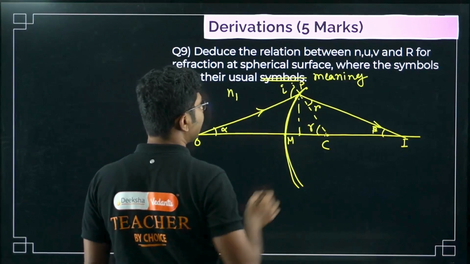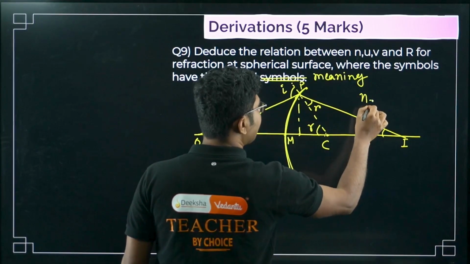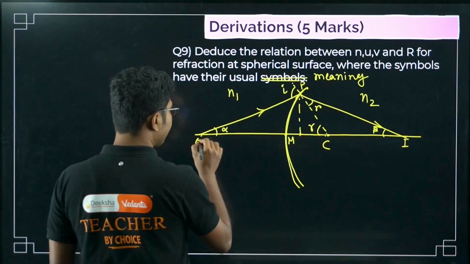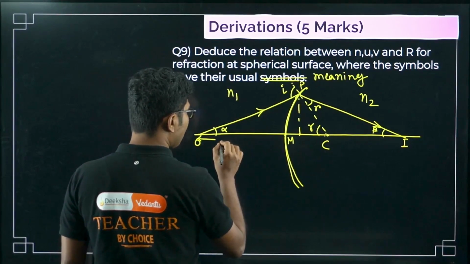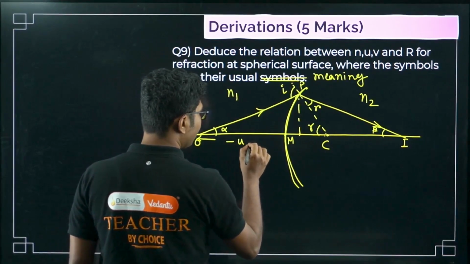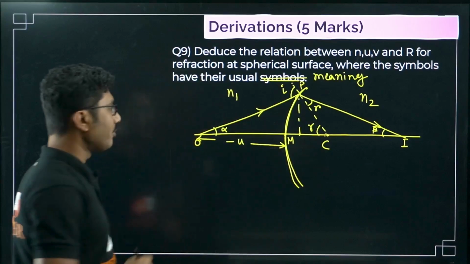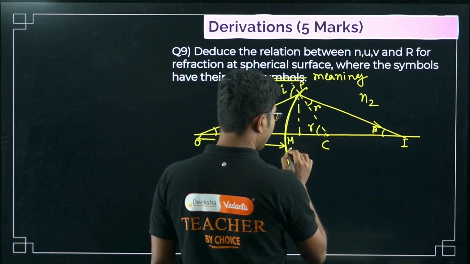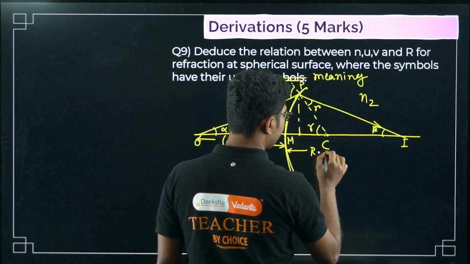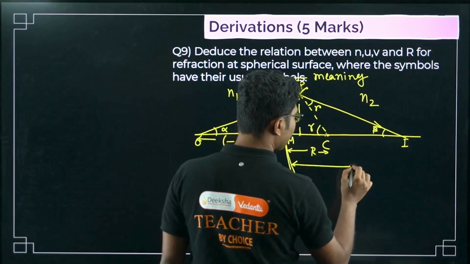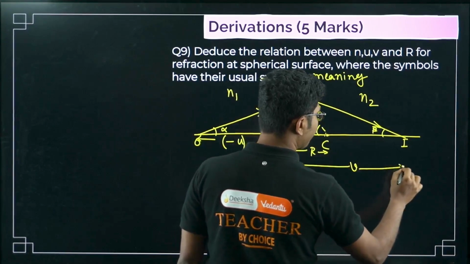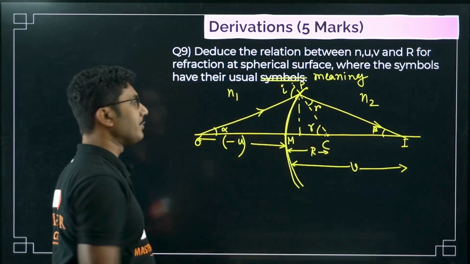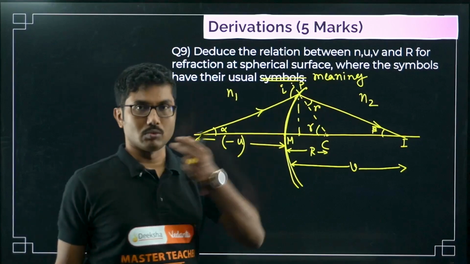The first medium say N1, the second medium is N2. What are we trying to find? We are trying to find the relationship between this object distance, which is generally minus u, since object distance is always negative, the radius of curvature r, and the final image distance v. So this is what we are trying to find, the relationship between these quantities and N1, N2.